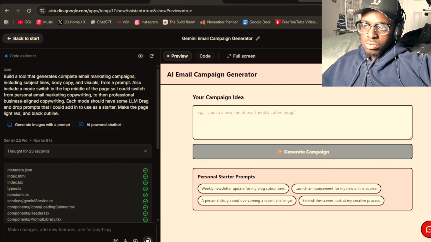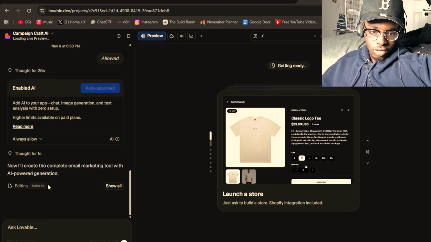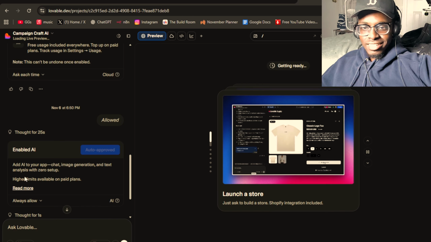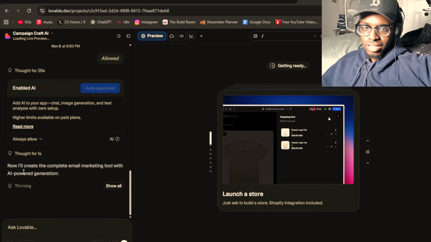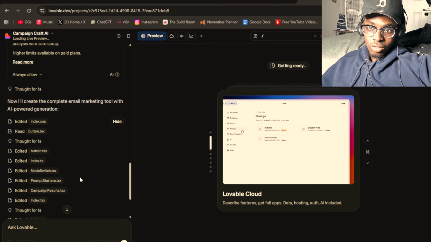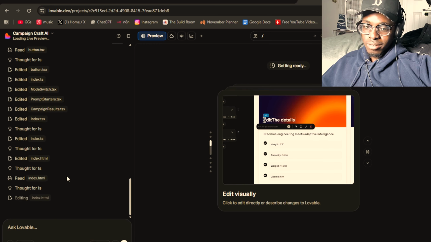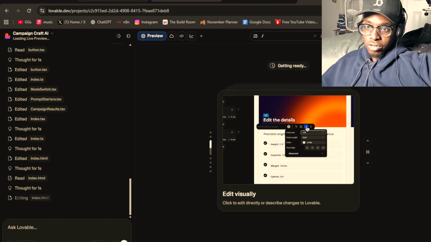So let's go back to Lovable and see what it's got. No way, it's not done. Wow, so it's still going. It's been like 5 minutes, 6 minutes. Now I understand why the other one took time, but we'll see what it comes up with at the end. I'm actually curious because sometimes the longer it takes, the better it is.